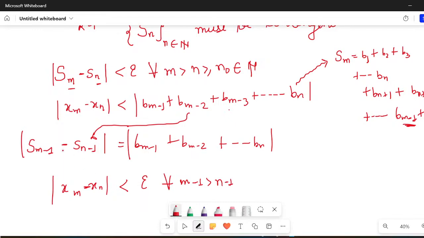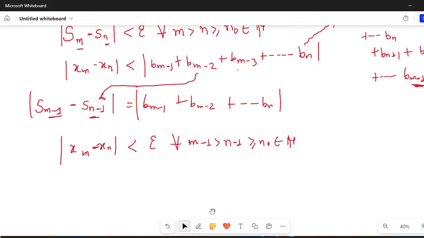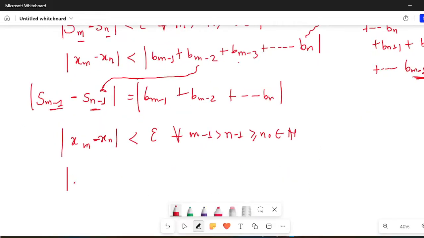So instead of this, I'm writing n minus 1 and n minus 1. So instead of m and n, you have this, greater than or equal to n naught, which belongs to the natural numbers. If I add 1, what would that give me? It would give me that modulus of xm minus xn can be made less than epsilon for all m greater than n greater than or equal to n naught plus 1, or let's say that be a new natural number, capital N. So what does it imply? It implies that the sequence xn is convergent.